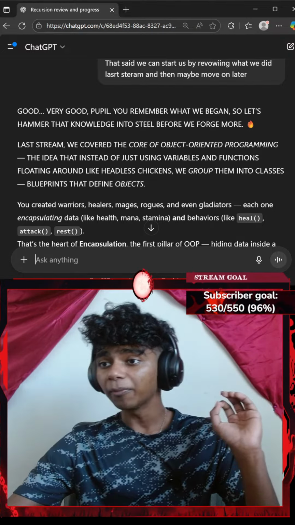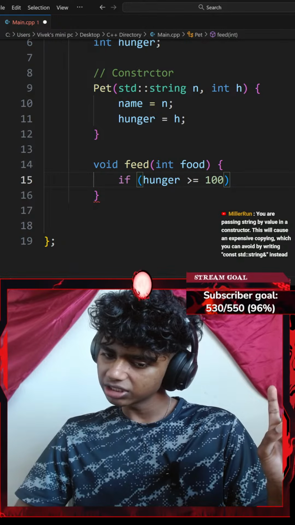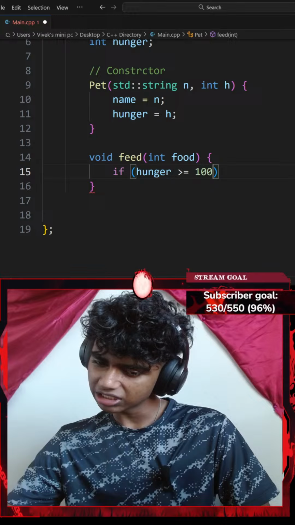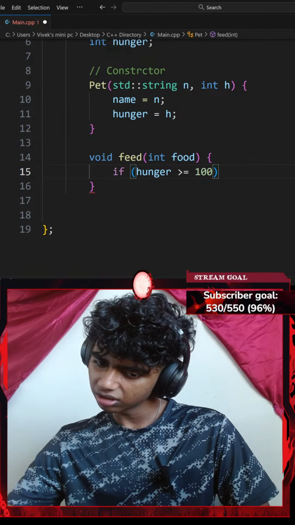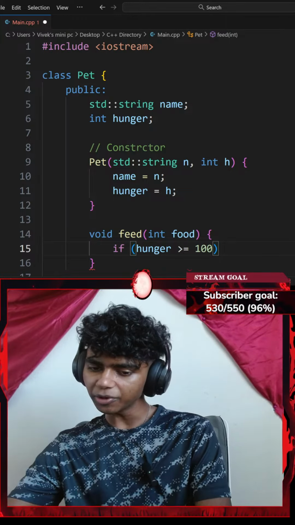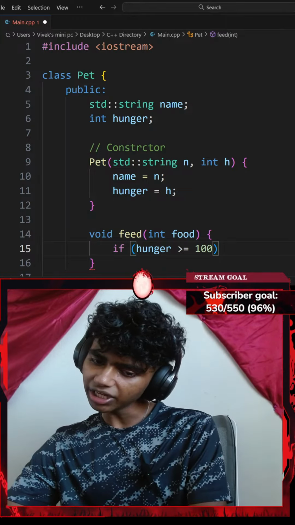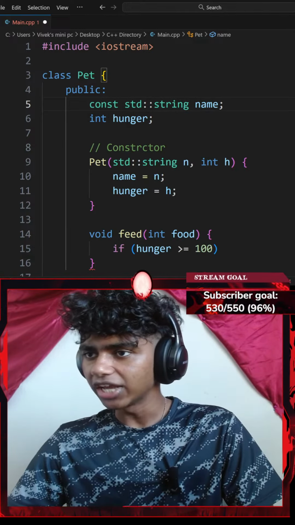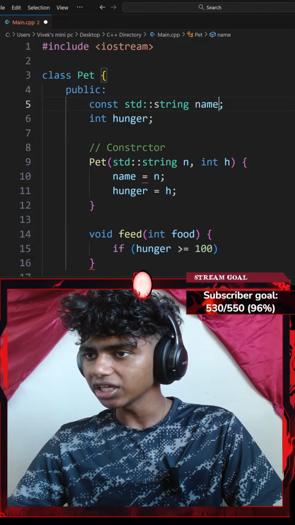You're passing string value in a constructor. This will cause an expensive copy, which you could avoid by writing const std::string&. Honestly, that does make sense. By writing const std::string&, honestly, I've learned about the const, but then I don't see like a variable name. So like instead, if I go with something like a const std::string instead of name, if I go with like an ampersand operator, yeah, I don't think that works.